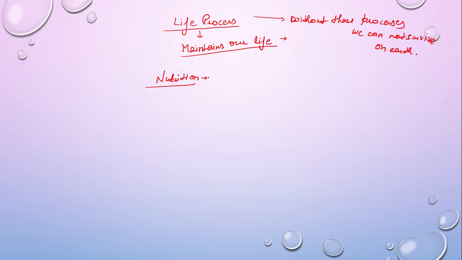Why is nutrition a life process? Suppose there is a lion or there is a human, just like me, just like you. We eat food, either junk food or a healthy balanced diet. We eat food for the purpose of energy, because we do some work, and for doing work we require energy, and this energy comes from food.